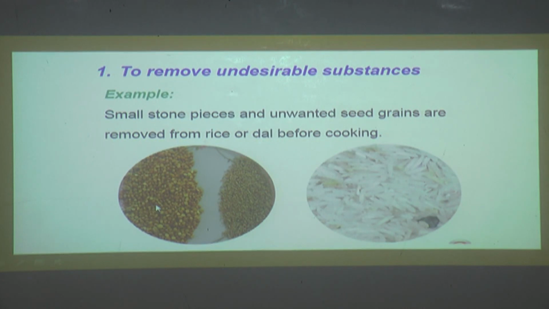So this is the method where we remove the unwanted seeds, grains or stone pieces from the rice or dal before cooking, so that it would not be harmful for our body. This is how we remove undesirable substances.